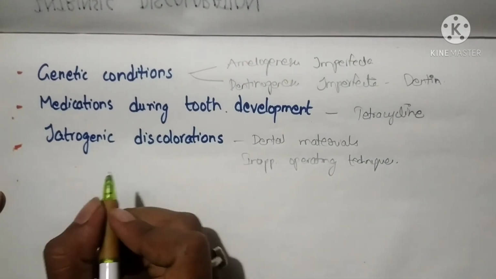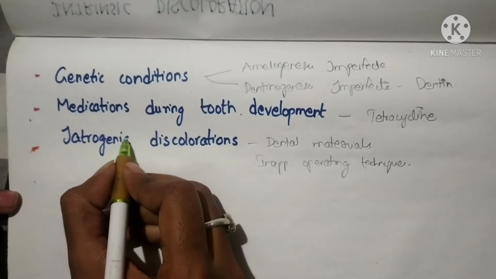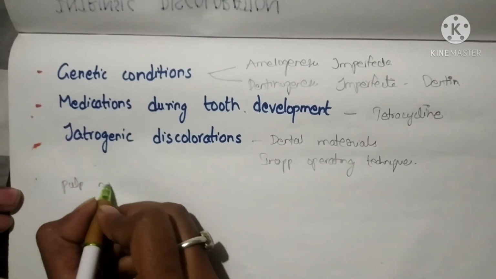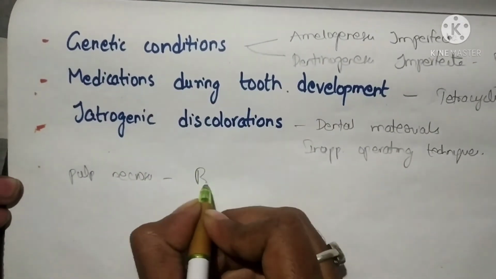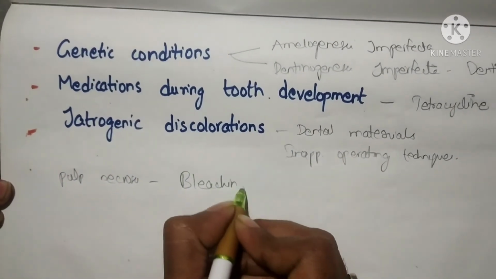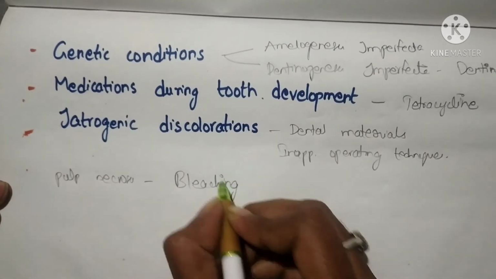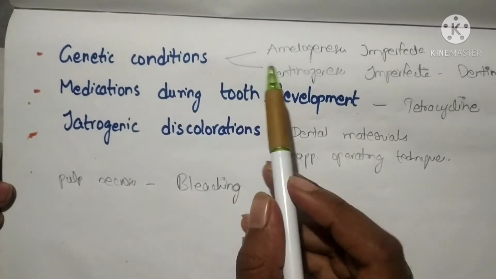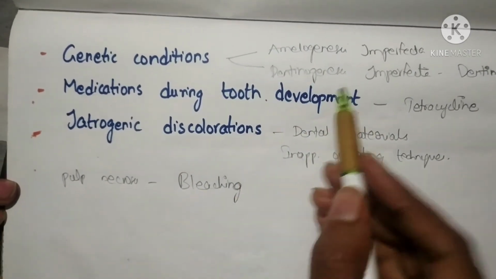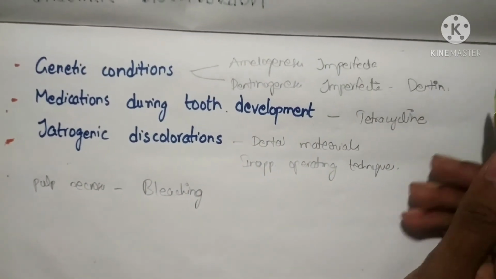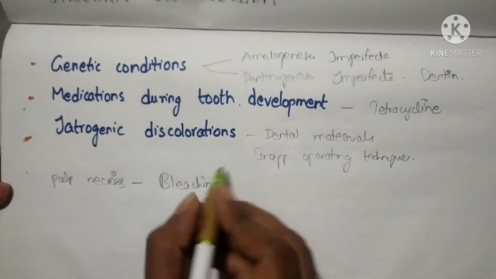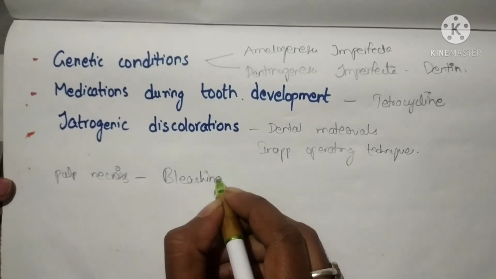In such conditions, what we can do is, if the tooth is non-vital, like after pulp necrosis, then we can do bleaching. Bleaching will remove the intrinsic discoloration to some extent, but only in case of pulp necrosis. Whereas in certain genetic conditions we cannot do anything, and we have to place veneers. But in case of pulp necrosis we can do bleaching. We will discuss bleaching in detail in the next video.